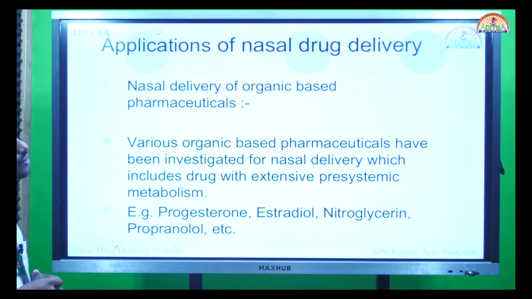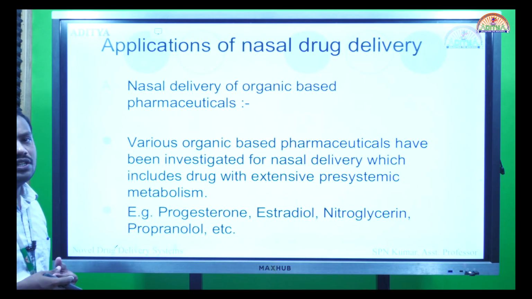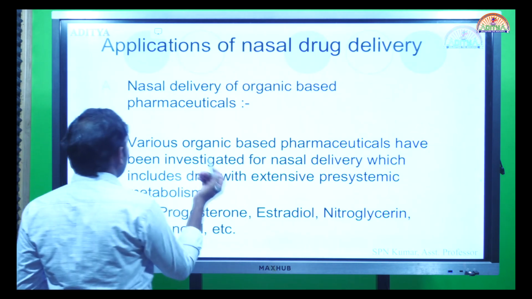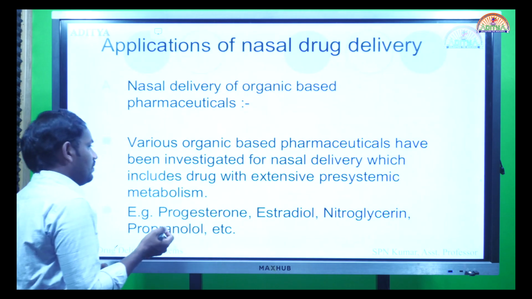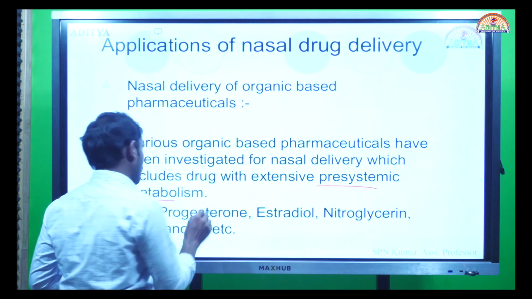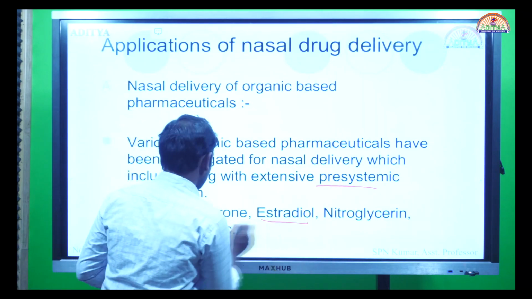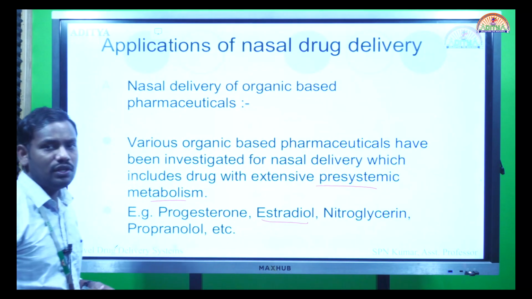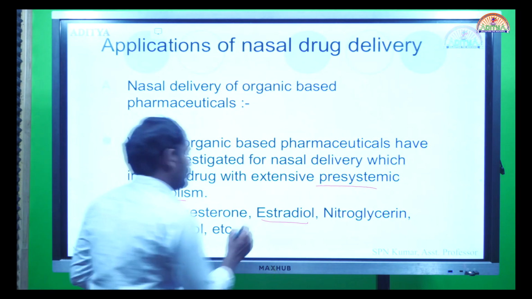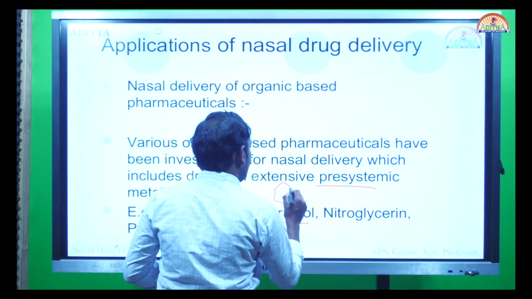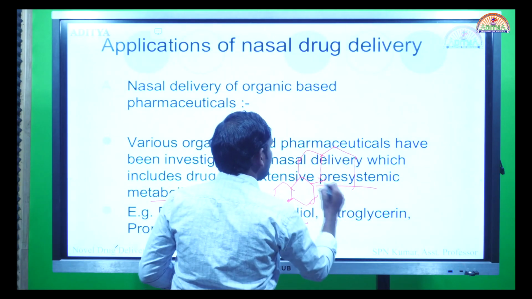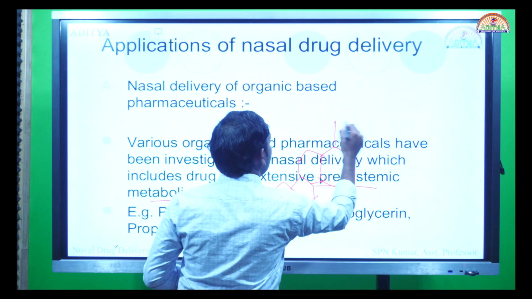Now, applications. What are the main advantages or uses of this nasal system? These are organic based pharmaceuticals. Any drug having extensive pre-systemic metabolism, such as progesterone and estradiol, which are steroids. Steroids have the cyclopentanoperhydrophenanthrene ring, the CPP ring. If you see the structure of the CPP ring, due to the large macromolecular structure, the drug will not be absorbed into the body.